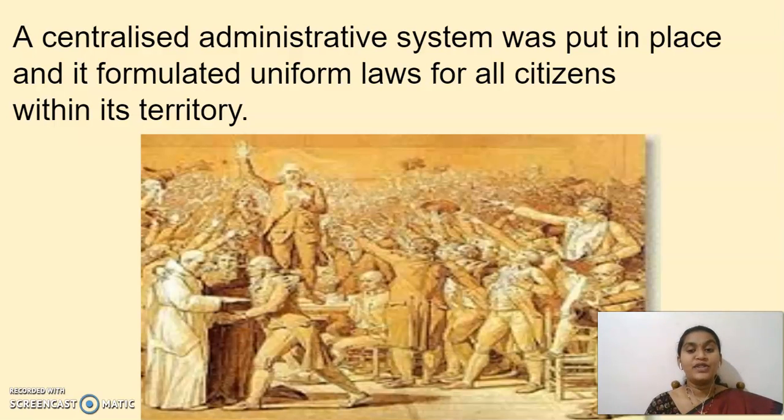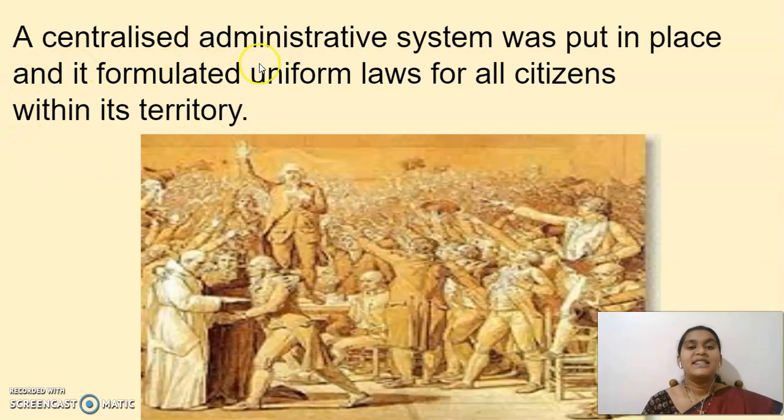In the year 1791 they completed the drafting of this constitution, and Louis XVI agreed to the abolition of absolute monarchy and adopted constitutional monarchy. It is still a monarchy, but whatever decisions he takes have to be according to the constitution.